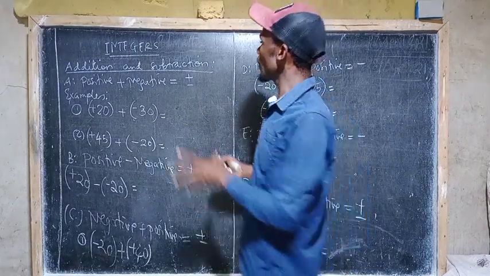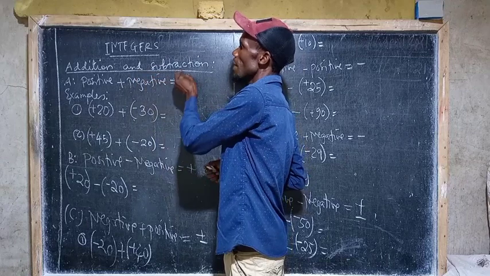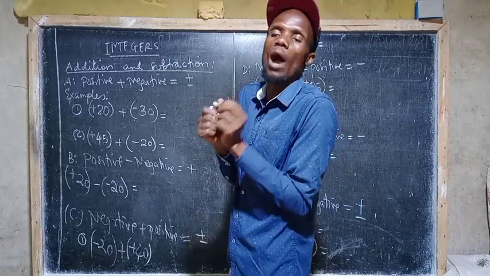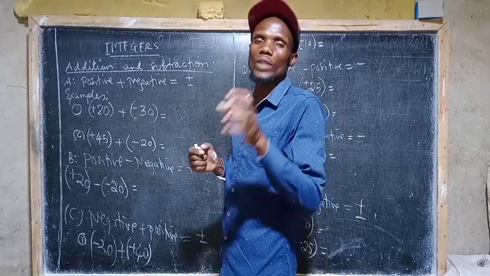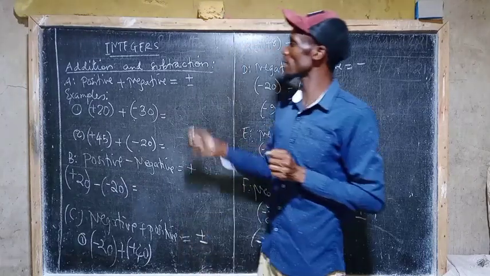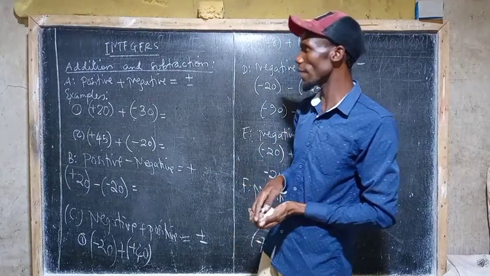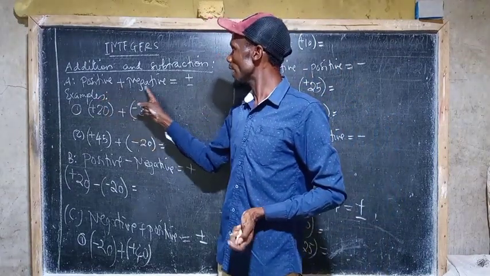Whenever you are discussing addition and subtraction, there are some principles which are somewhat difficult, and you need to digest them so as to get the exact answer required. For example, here I've said positive plus negative.